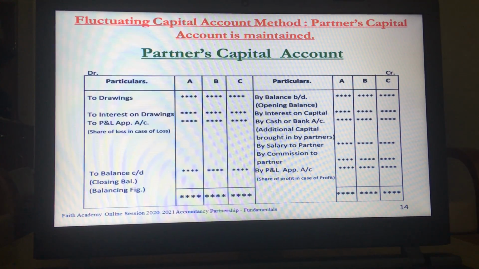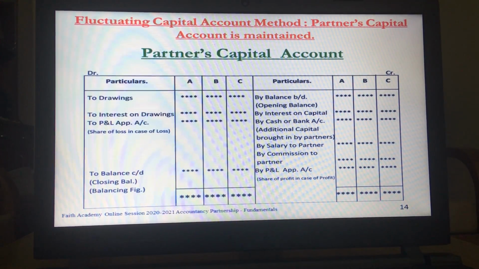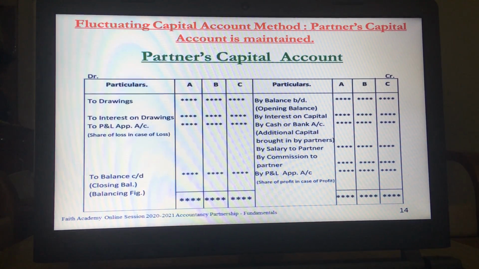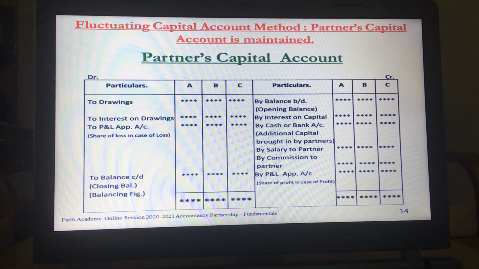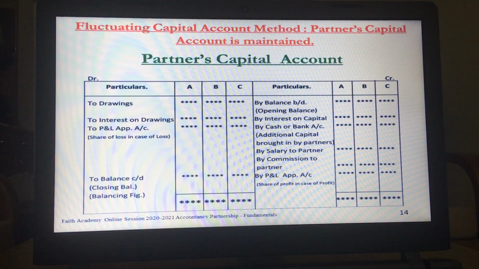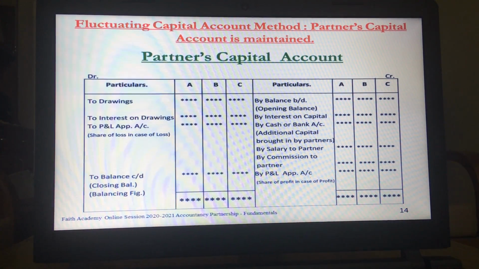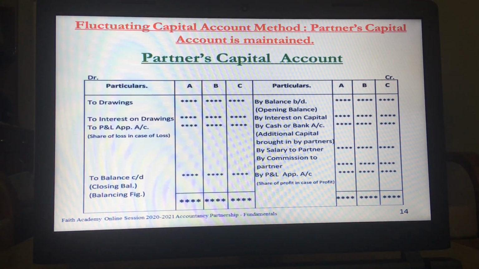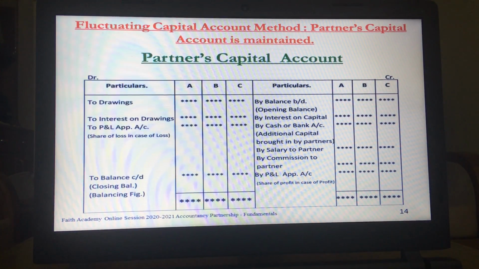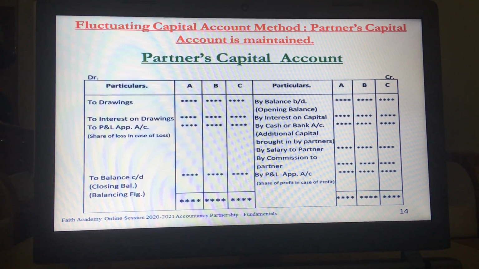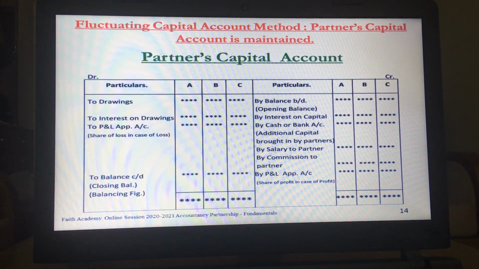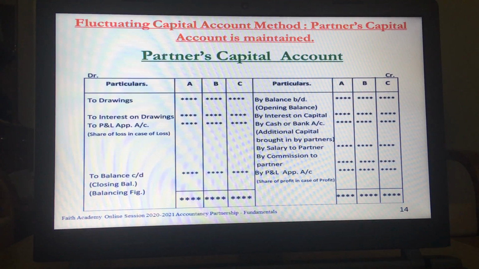What will be shown on the debit side? Drawings that are made by the partner will be shown on the debit side. Any interest that is paid by the partner to the firm on drawings that he has made will be debited. Debit item means that they are reducing the amount of capital. If there is a loss that is getting transferred from the P&L appropriation account, that will also be debited.